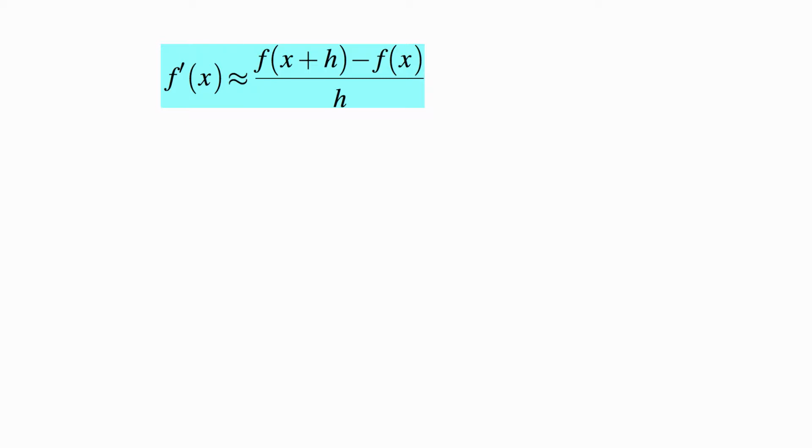So Euler says take a small value of h and just assume that the derivative is approximately equal to f of x plus h minus f of x over h. That's the core idea of Euler's method. As you can see, it's quite simple, nothing deadly about it. That's what we're going to do in this solution.